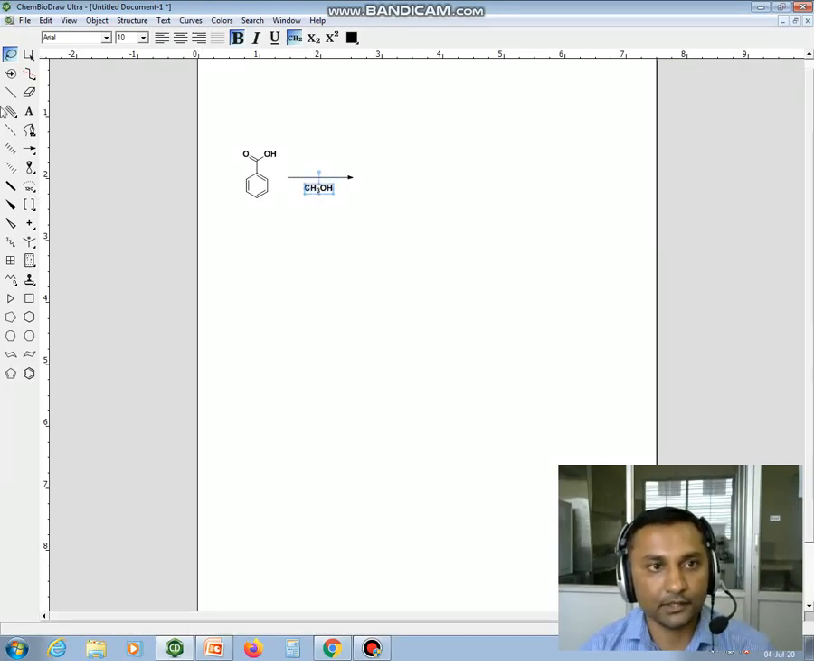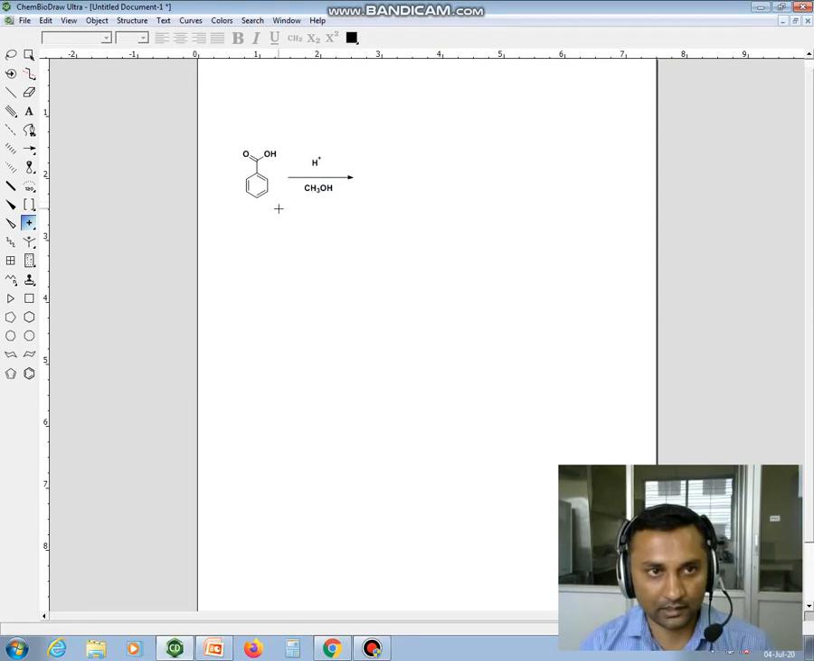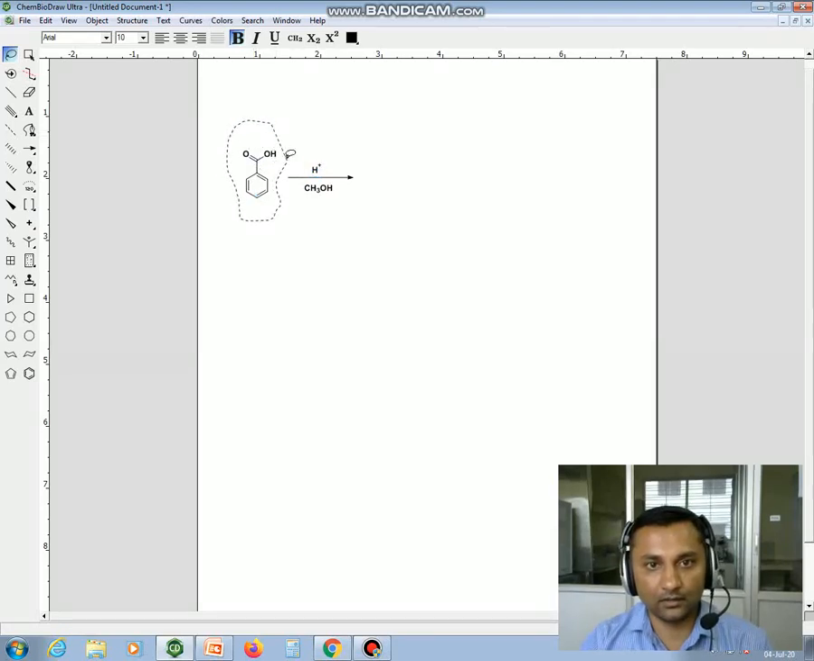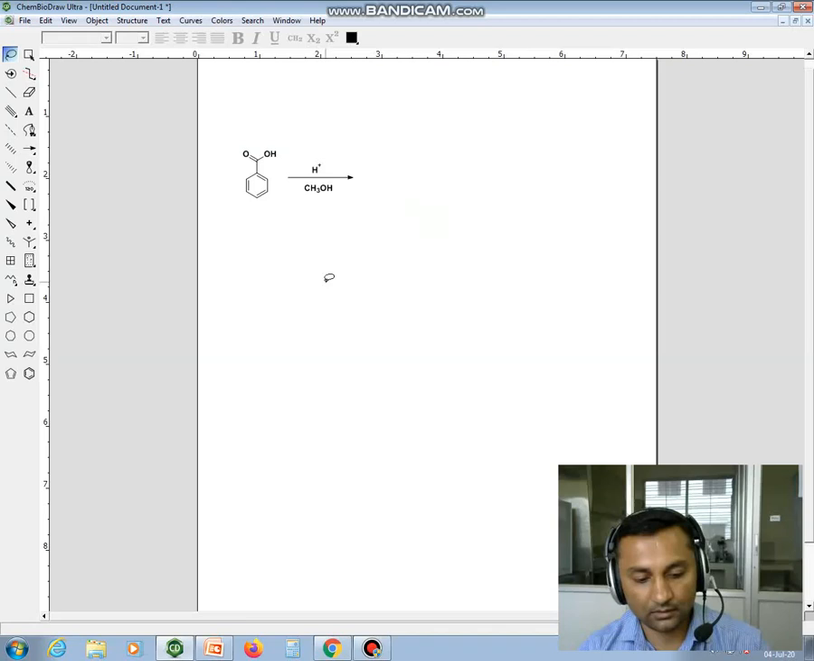And for esterification we know that acidic condition is required. So take H and give the plus charge, or you can directly write HCl. So both are correct. So once you keep this reaction, you will end up with the ester form of this benzoic acid.